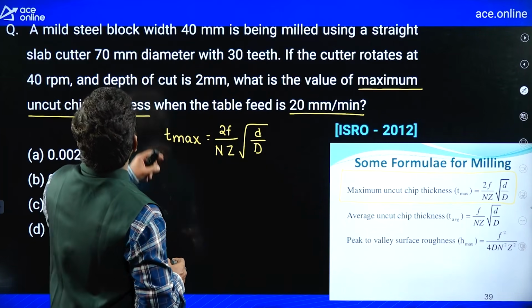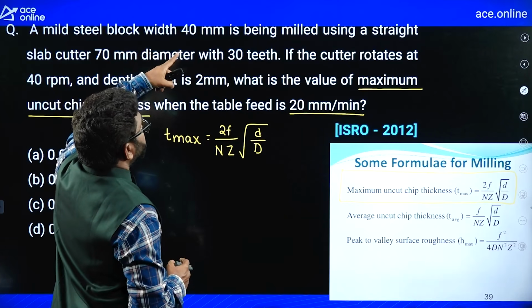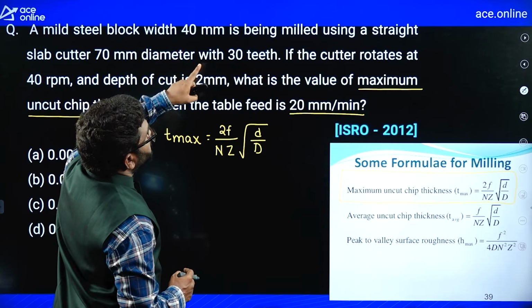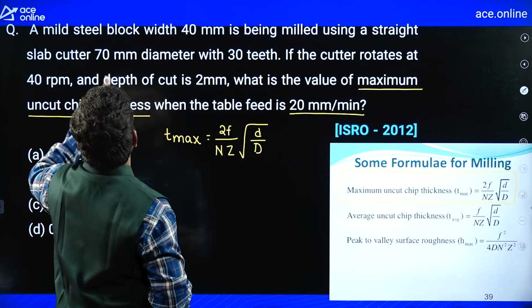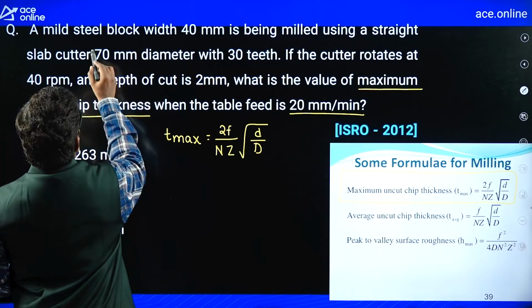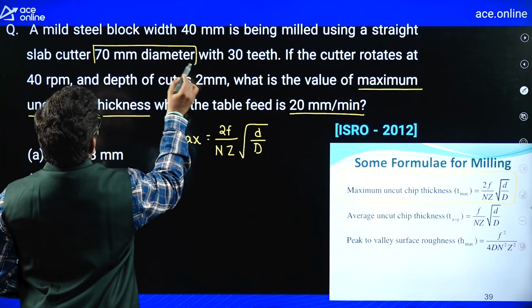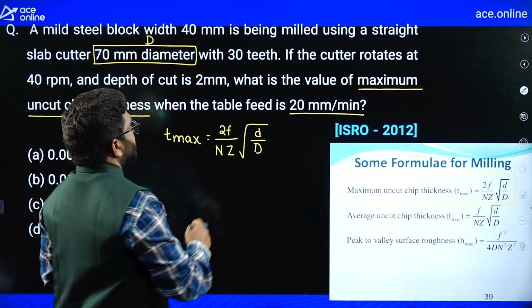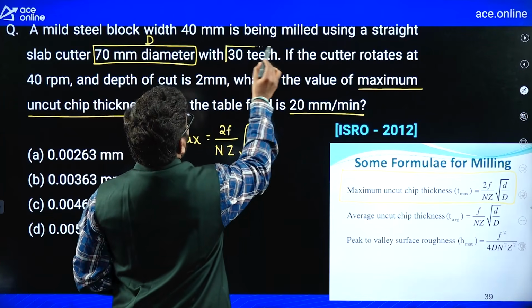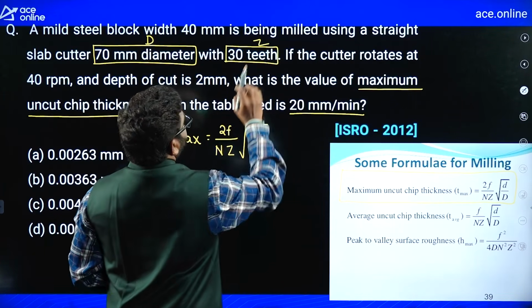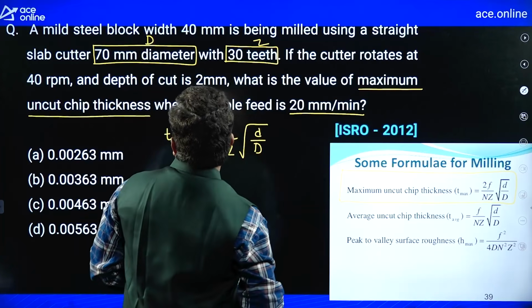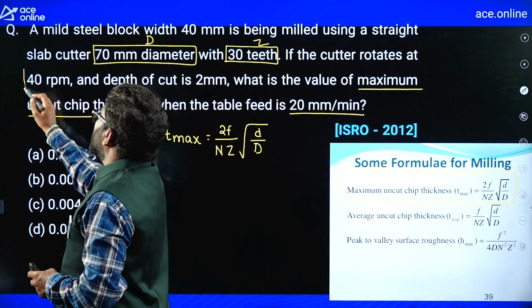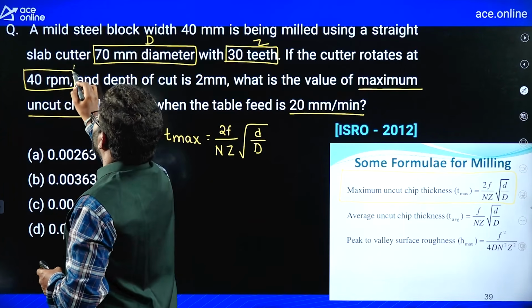Now you can see a block of width 40 mm is being milled using a straight slab cutter of 70 mm diameter. This is capital D, 70 mm. 30 teeth are there, so Z equal to 30. The cutter rotates at 40 rpm, N equal to 40 rpm.